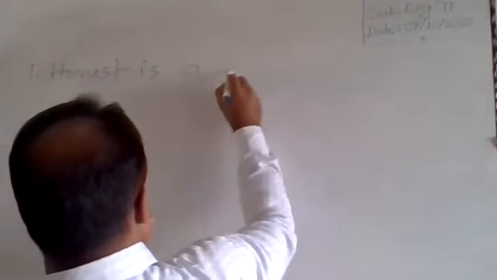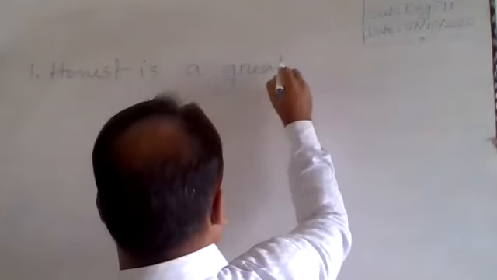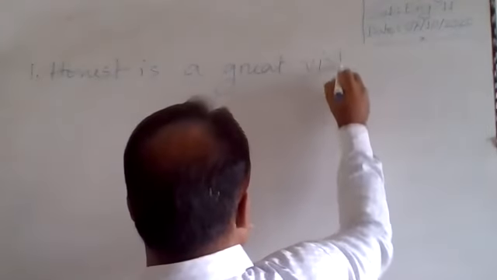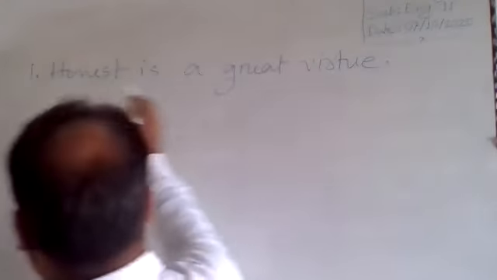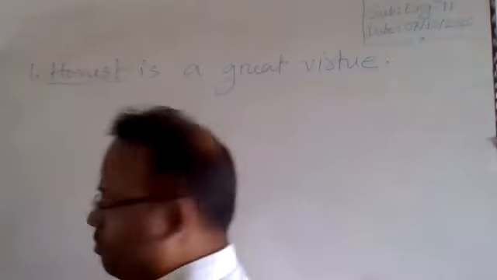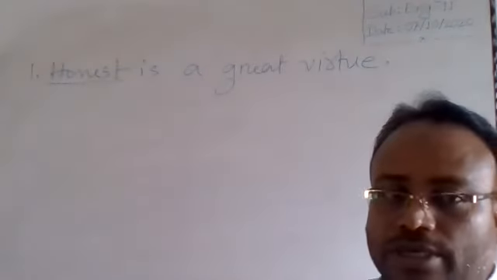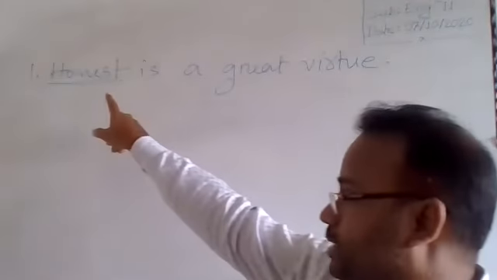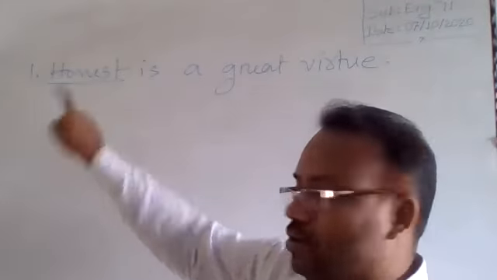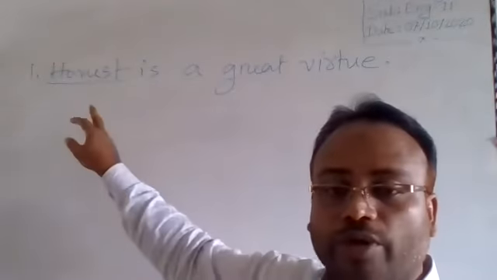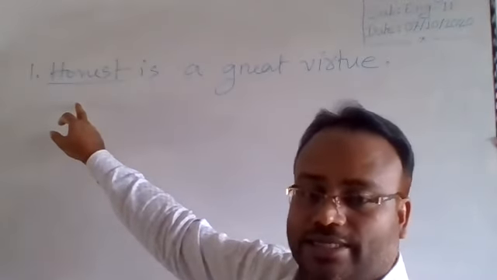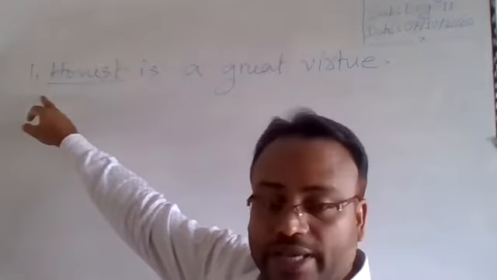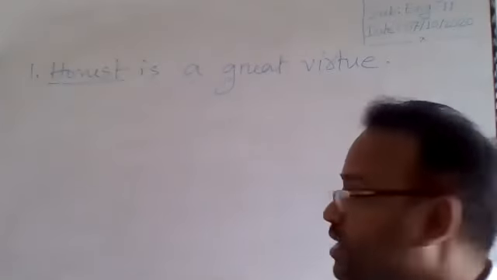Honest is a great. The word honest is underlined. It refers to that the word is in wrong form. We will have to correct it using prefix or suffix.